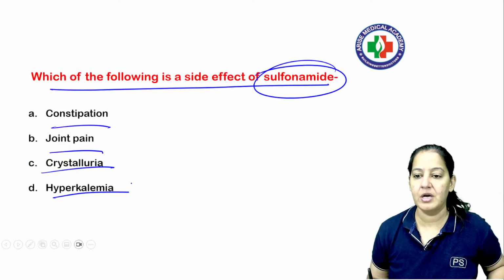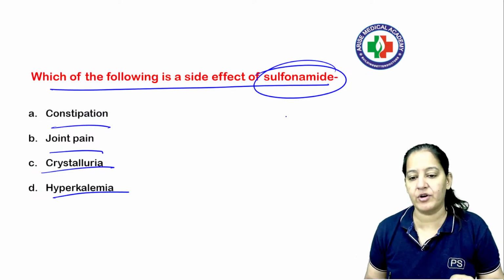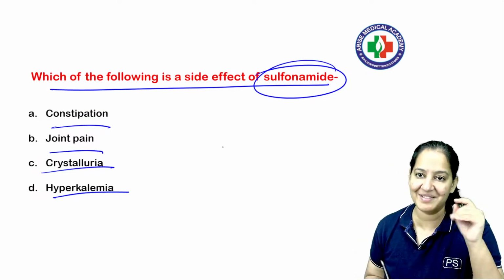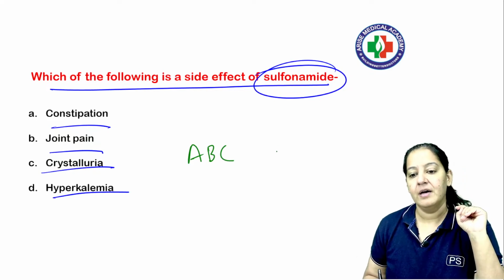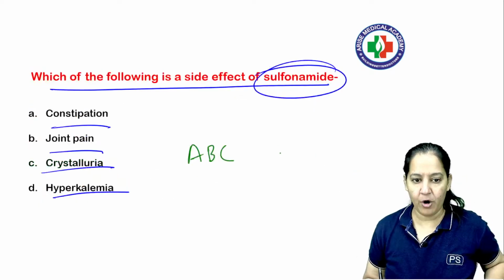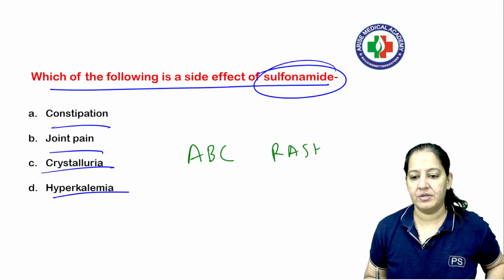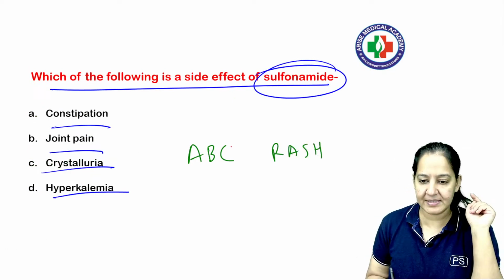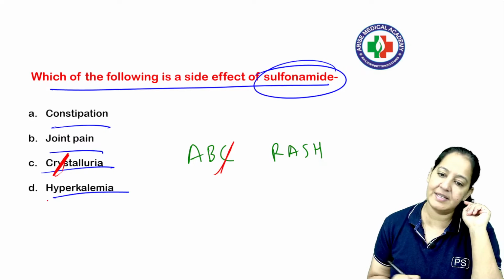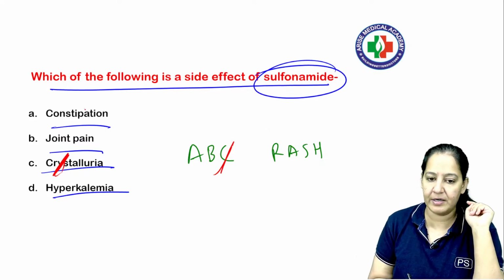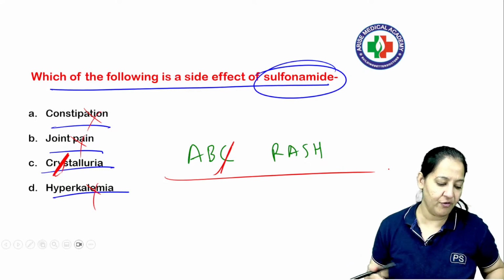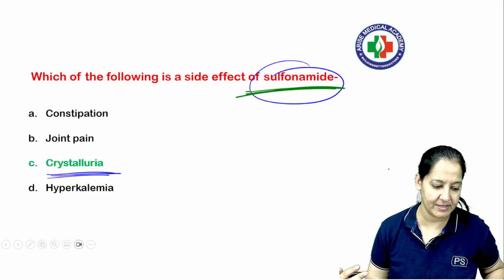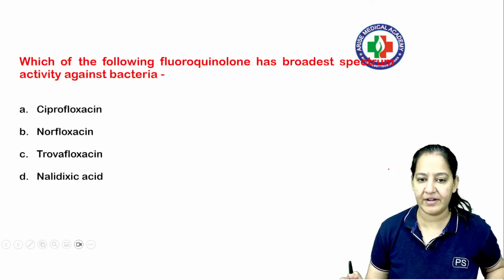Have a look at your question. Which of the following is a side effect of sulfonamide? If you know the mnemonic, you can just apply it and tell me the answer. What is the correct answer? ABC of rash. So in this mnemonic, what is coming? C for crystalluria. Only C is coming. The remaining things are not coming. Neither constipation, joint pain nor hyperkalemia is there. So you should know the full form. If you know the full form, you can easily solve it. Can we go ahead? So that is a side effect of sulfonamide.